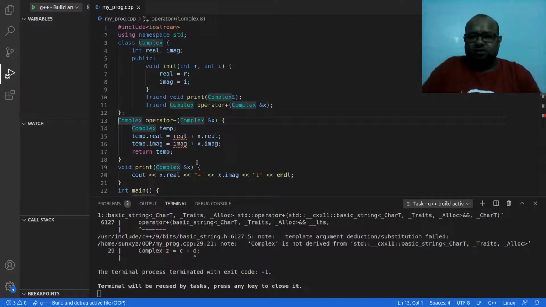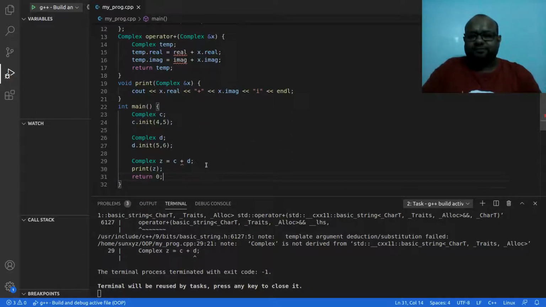This operator plus method is outside my class. Therefore this real and imaginary are no longer variable attributes that it knows. When I had this operator function inside the class, it knew this real and imaginary, these private members of the complex class. So when operator plus was inside this complex class, it knew what real and imaginary meant. Those were inside this class. Now it is outside the class. It no longer knows what this real and imaginary means. Okay, that is problem 1.